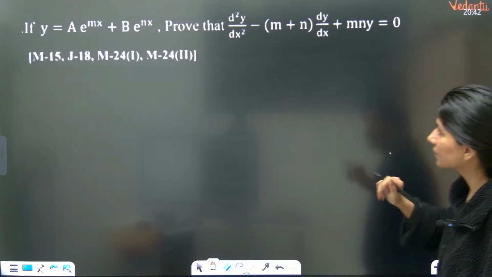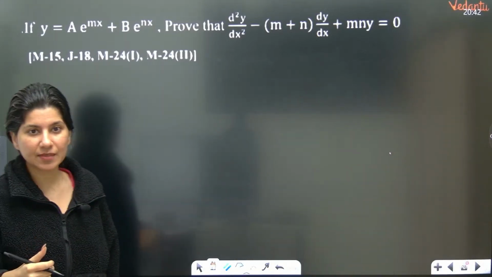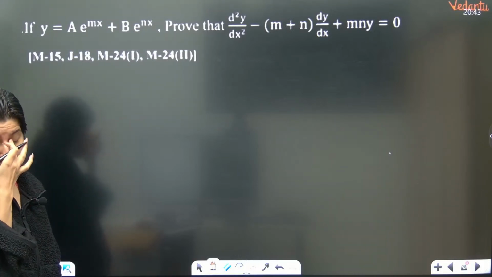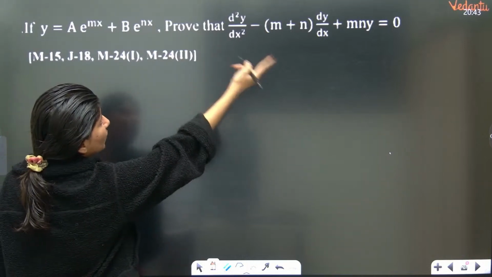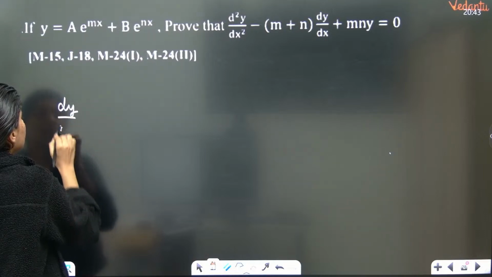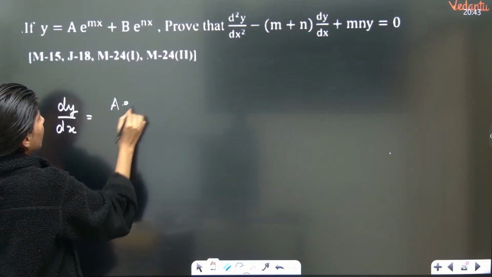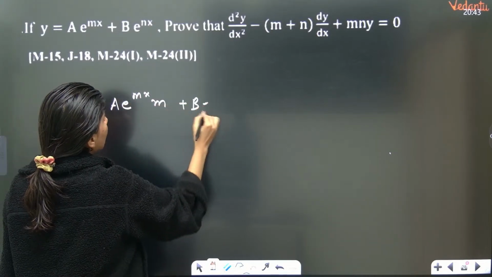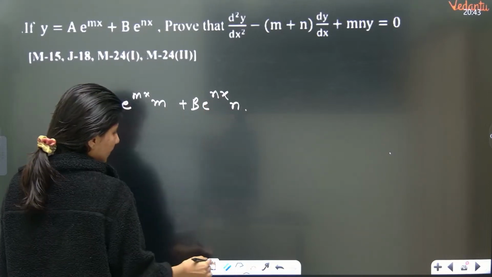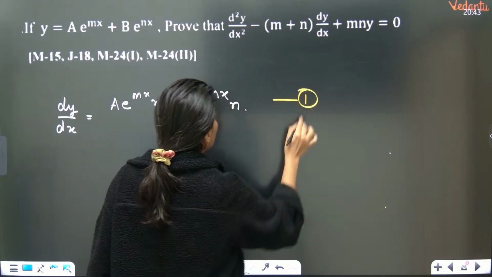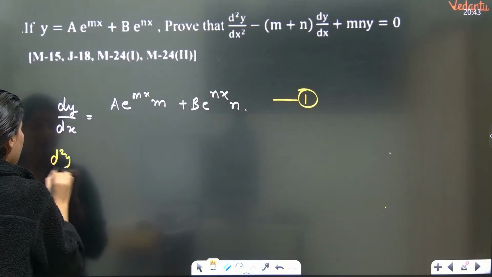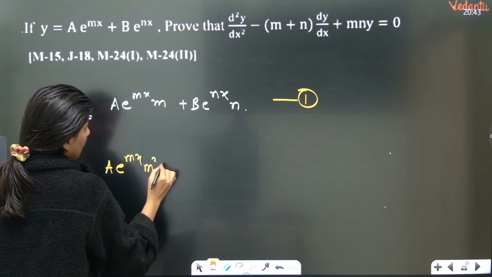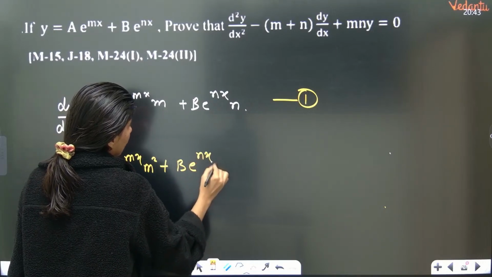This question. y is equal to a e power mx plus b e power nx. Again, similar question, but this is not having an inverse trigonometric function. So yes, tell me, this is y2, this is y1. dy by dx, can anybody tell me? So dy by dx will be a e power mx m, with the chain rule, plus b e power nx n. This is the first derivative. This is your first equation. Now one more time you have to differentiate. So d2y by dx square, tell me, a e power mx m square plus b e power nx n square.